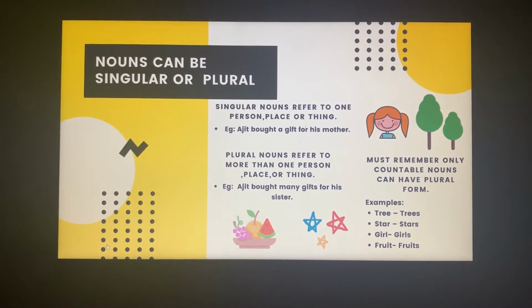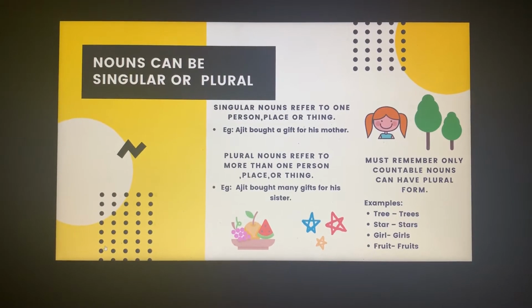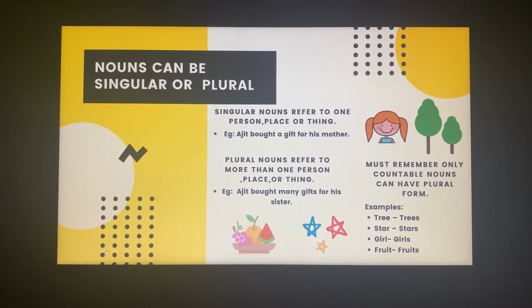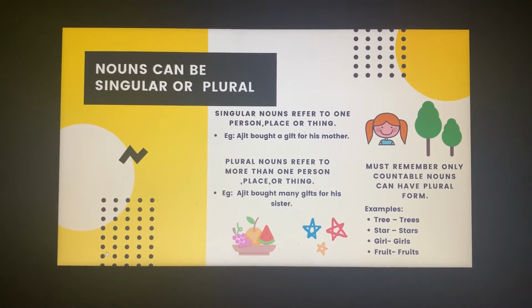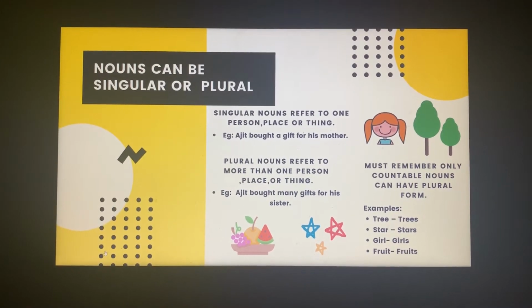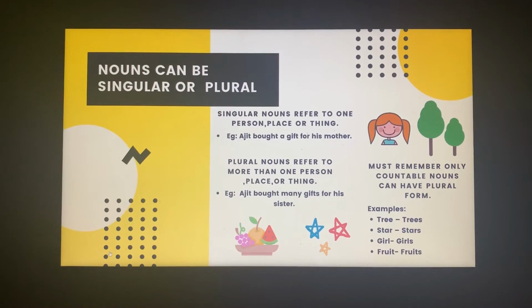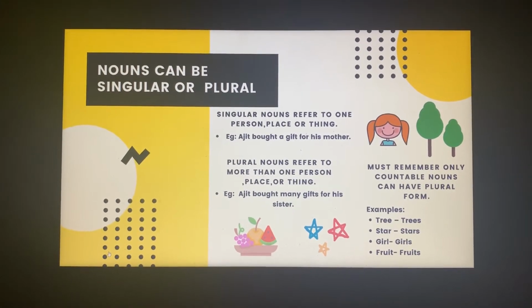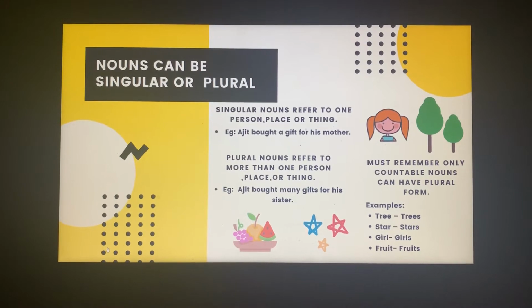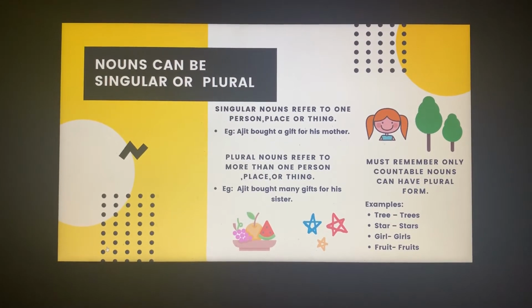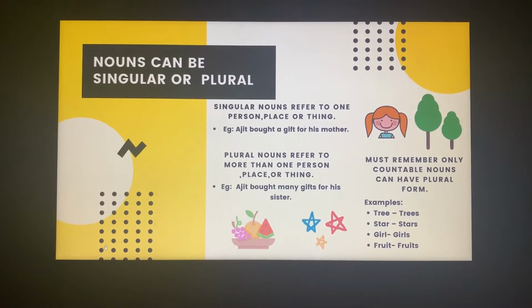Must remember, only countable nouns can have a plural form. Words that can be counted, like table, chair, children, book, pen, I can count all these. So these are known as my countable nouns. Only they will have their plural forms.